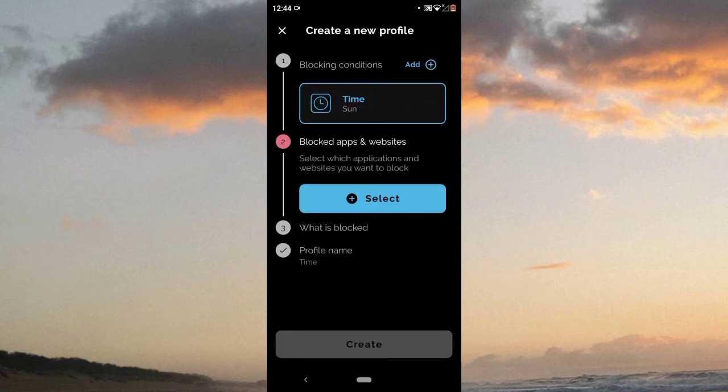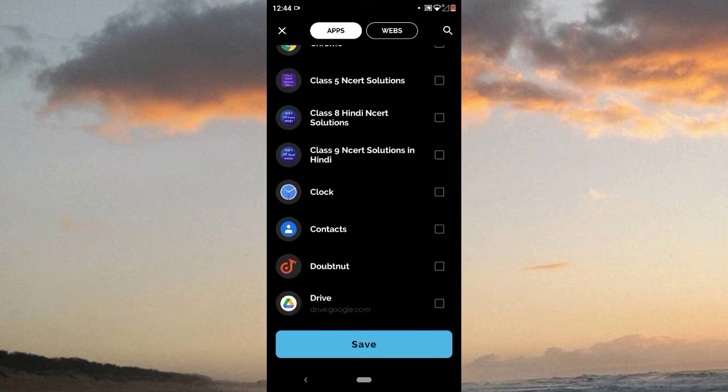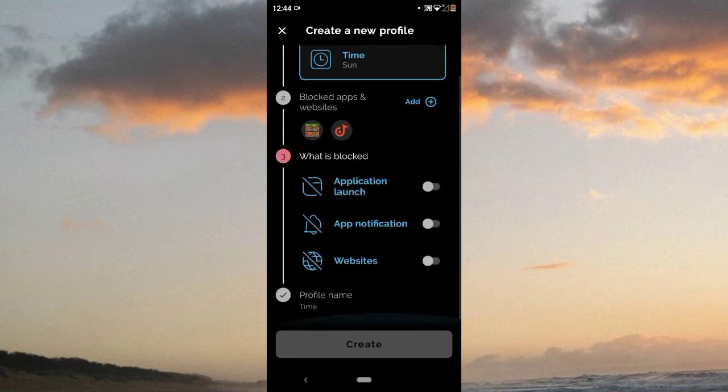And now you want to select blocked apps and websites. So tap on select, and choose which you want to select. You can select easily. So I select Minecraft and a .NET app, and then save. And you must allow these notification, website, app notification, app launch.